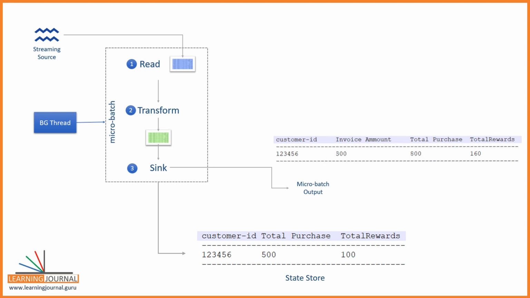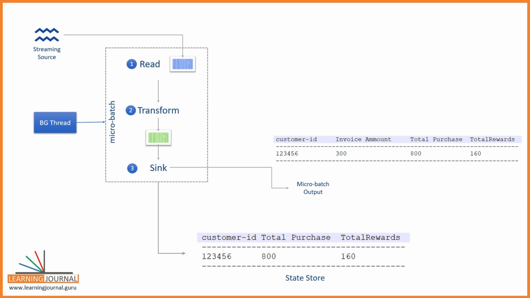Now the customer again comes back to your store the next day. A micro batch will get the invoice and calculate the rewards for the new invoice. The outcome should look like this. What does it mean? The customer shopped for 300, right? But his total purchase is now 800. How? Well, 500 comes from the state store and 300 for today's invoice. Similarly, his reward points is 160. 100 comes from a state store and 60 for the new purchase. Make sense? This new record will go to the sink and it will also update the state store.